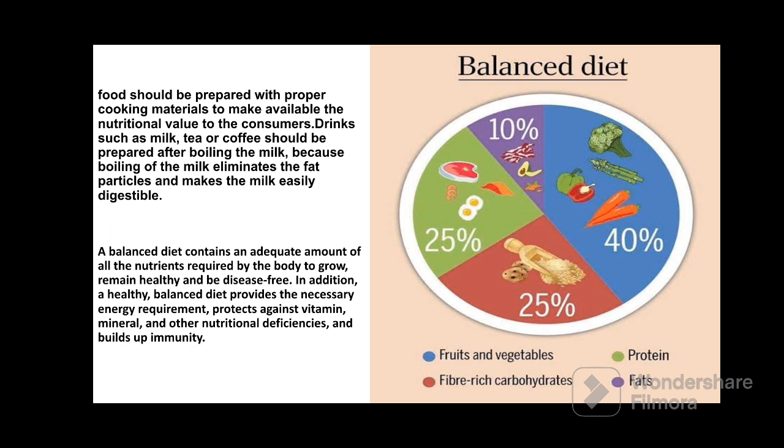Means if food is over fried or overcooked, then nutritional value of the food is decreased. If food is cooked a few hours ago and serving late, then that is also having the less nutritional value. So we must think about that.